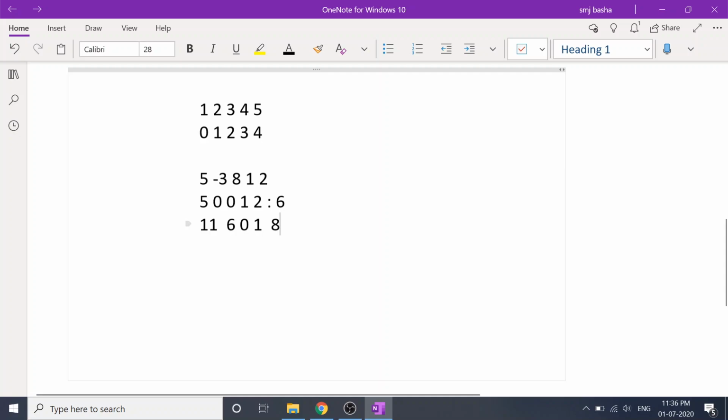Now if I traverse and check if the element is more than n, in this case more than 5, so that means you have actually found this element somewhere and you have incremented this particular index position. That means say index 0 has value 11, it is more than 5, and index 0 means it points to number 1. So that means 1 was seen here, isn't it? We have seen 1 here. Similarly, index at position 2, the value is more than 5, which means I have seen 2 here.